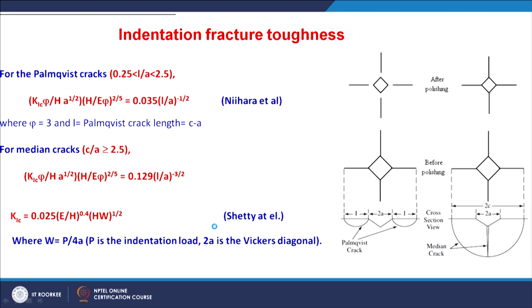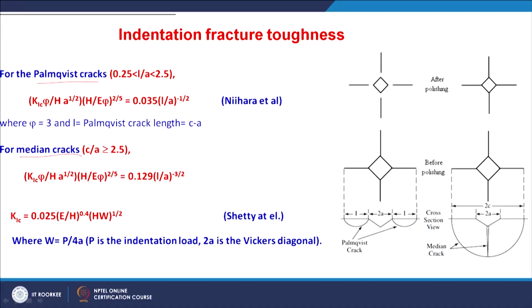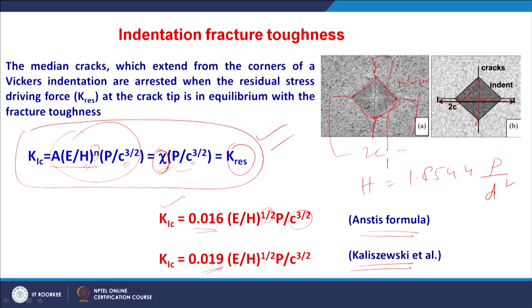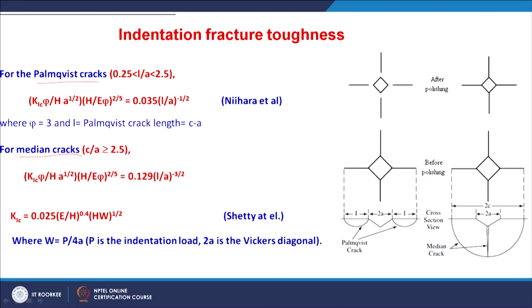Now we know the indentation gives cracks at the corners of this Vickers impression, and these cracks can be mainly of two types, a Palmqvist crack or a median crack. Generally these are the median cracks. Before polishing, that means after indentation without polishing, you can see the impression and the cracks generated at the diagonals.